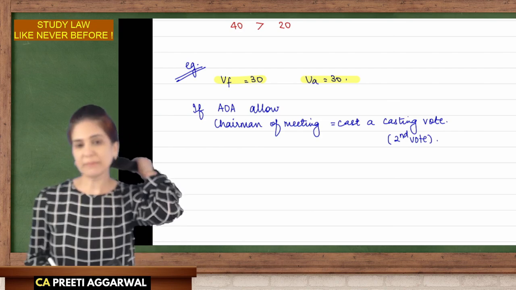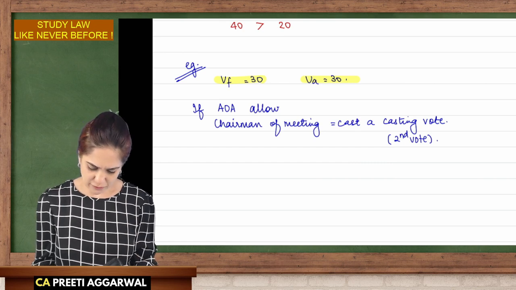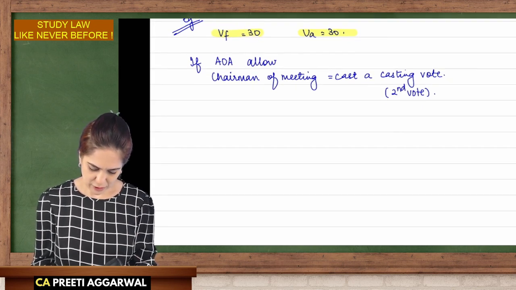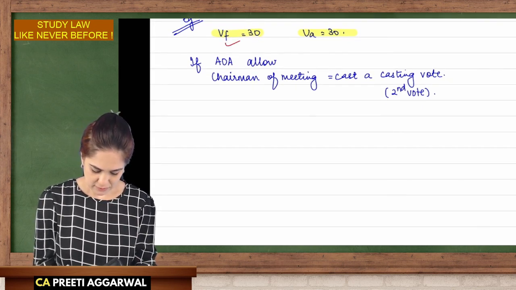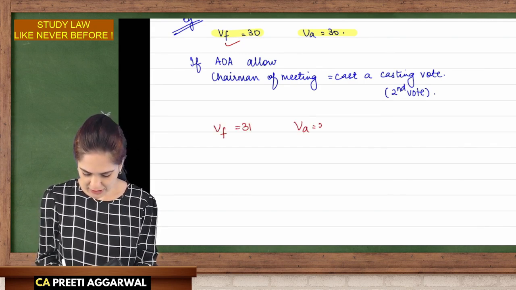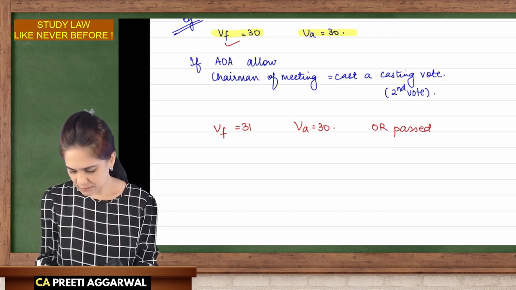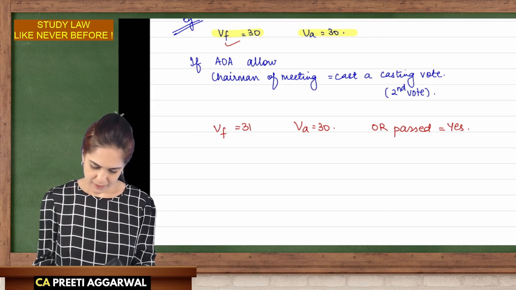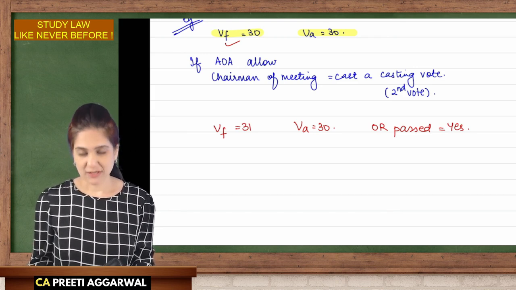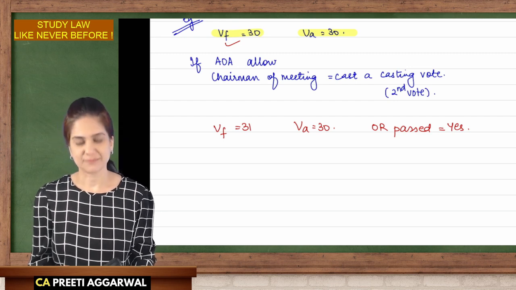So, the chairman of the meeting can vote again. What if he decides to vote in favor? Now in favor will be 31 and against will be 30. Is the ordinary resolution passed? Yes.